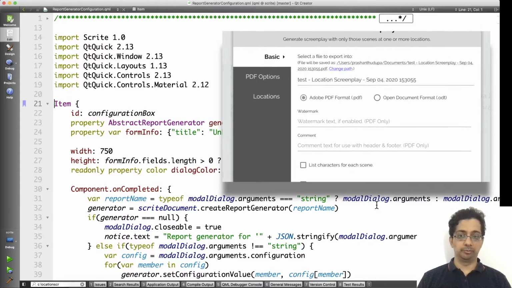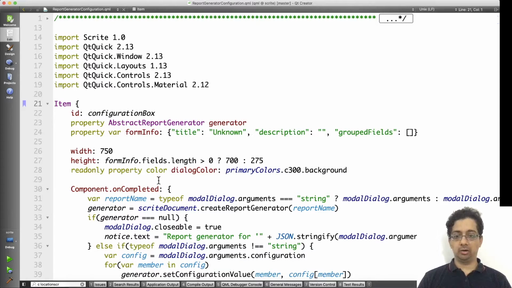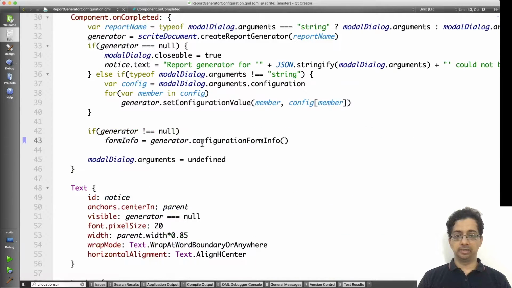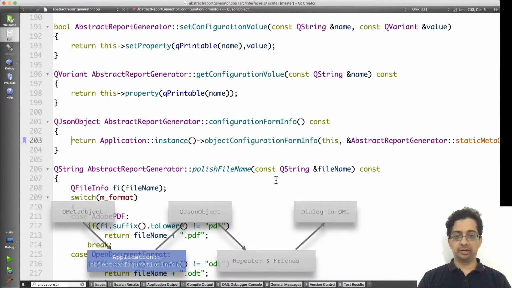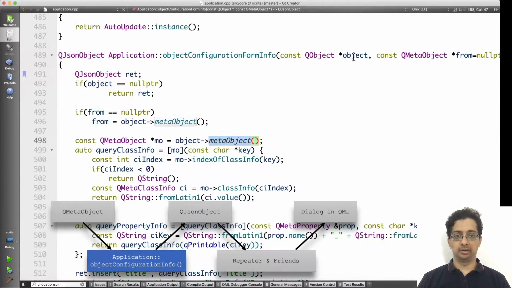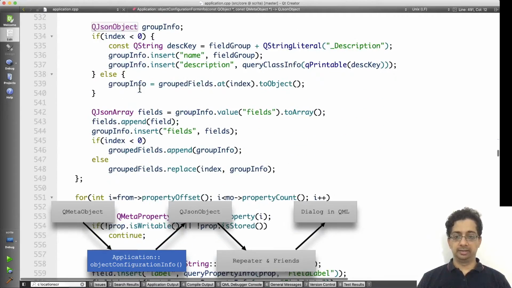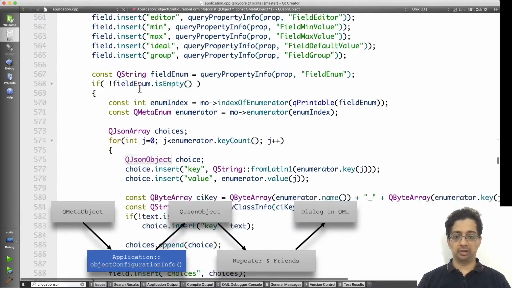This is what the actual report generator component item looks like. Inside the onCompleted signal handler, you'll notice that it is making use of a function call to configurationFormInfo to query some information about the report generator. This function is implemented to simply call the object's configurationFormInfo, which looks like this. We are querying the meta object of the object in question, and from this meta object, we are populating a QJsonObject, which contains title, description, information about various fields to show in the dialog box.